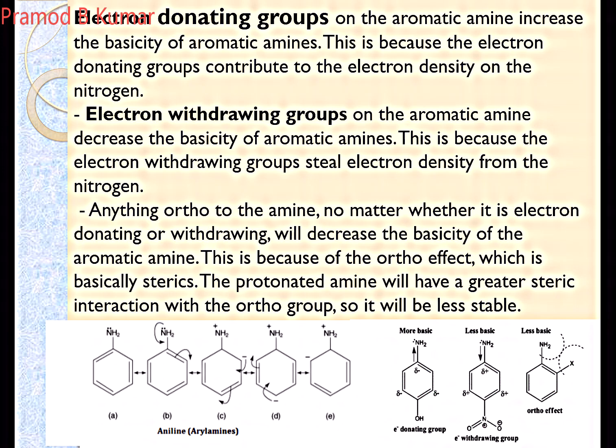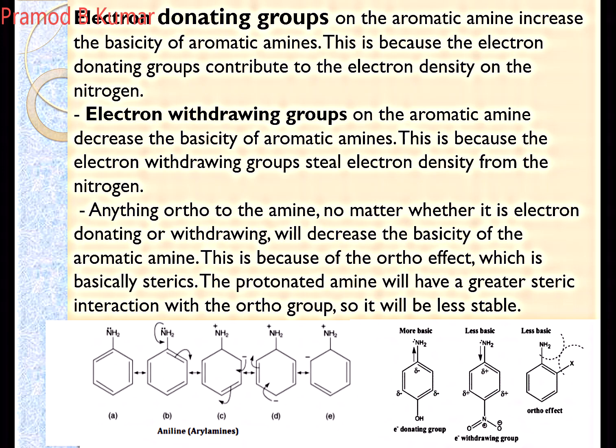The bulk will prevent the solvation of your amino group, so it will not allow the entry of the hydrogen nucleus. That's why it reduces the basicity. This is known as the ortho effect, because of steric hindrance. They will prevent the interaction with your amino group.